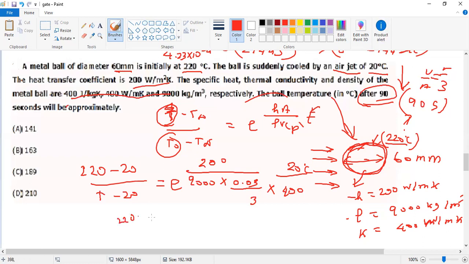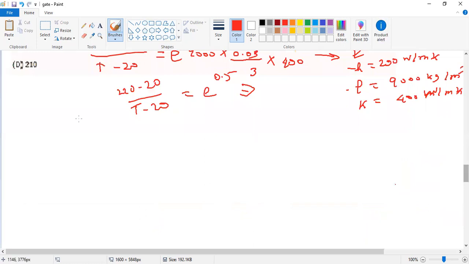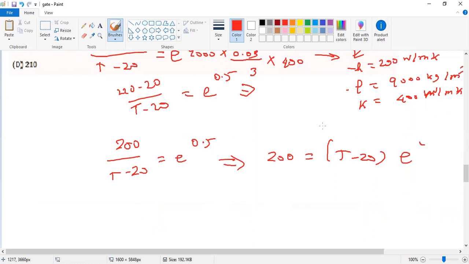220 minus 20 divided by T minus 20 equals e power 0.5. Okay, so once again, we get 200 divided by T minus 20 equals e power 0.5, and 200 equals T minus 20 times e power 0.5. So we solve the values.